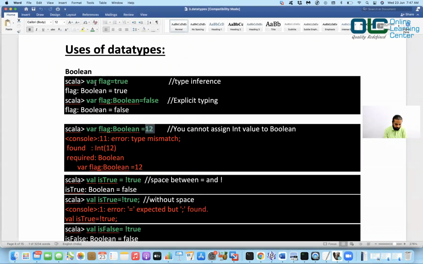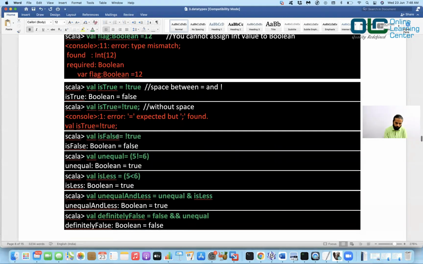So let me even change it to val, because it's the best idea to use val always, but as I said, it will work for var as well. Now let's look into this. val isTrue is not true. So what I'm doing is I'm saying val isTrue is equal to not true. And what is the value of not true? Not true means false. So this will be false. Again, val isTrue is equal to not true.